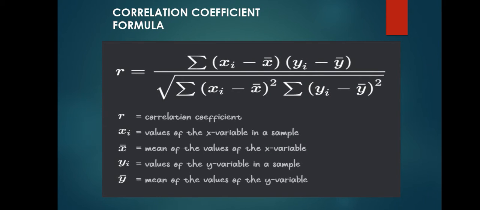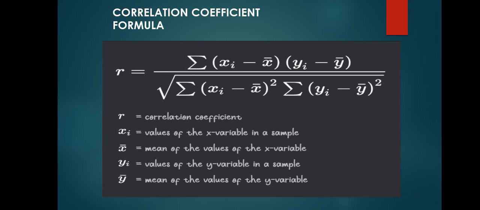Then here is the equation of correlation. Correlation coefficient formula. R is considered the correlation coefficient. Xi is the value of the x variable in a sample. X bar is the mean of the values of the x variable, and yi is the value of the y variable in a sample. Y bar is the mean of the values of the y variable.